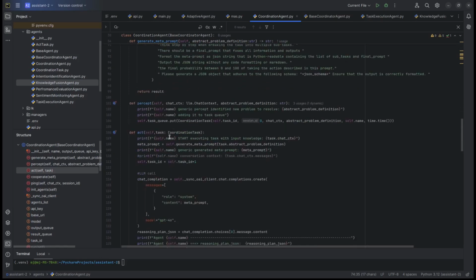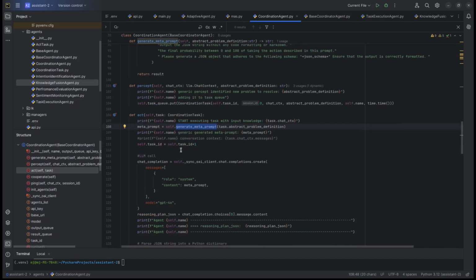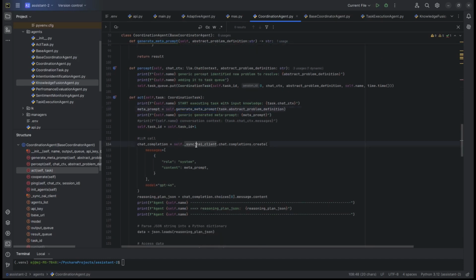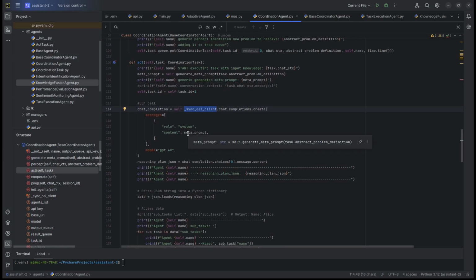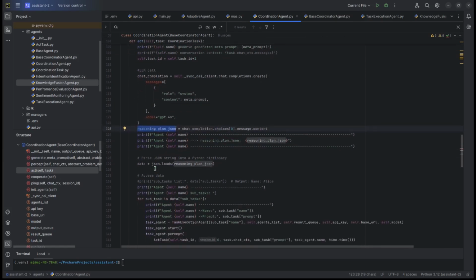And once the meta prompt is created, what we do next is we call ChatGPT or OpenAI. We're using the OpenAI API and we're calling GPT-4o. This goes to the LLM response. We retrieve the response in the JSON format, and then we process the JSON.